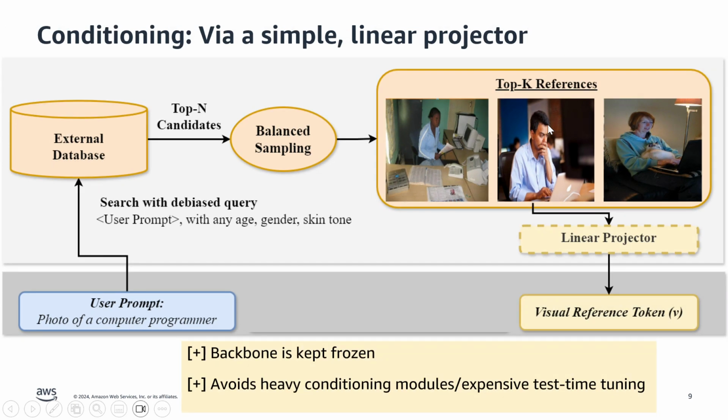For conditioning, we train a simple linear projector which converts the images into visual reference tokens, which can be directly appended alongside the original user prompt to control the generative process. When doing this, the backbone is kept frozen, and we avoid any heavy conditioning module or test time tuning, which can be very expensive, and instead opt to use just a simple linear projector.